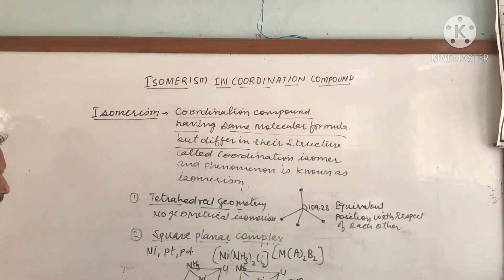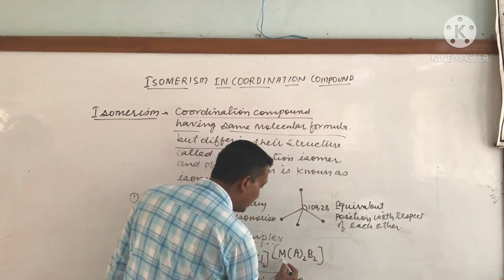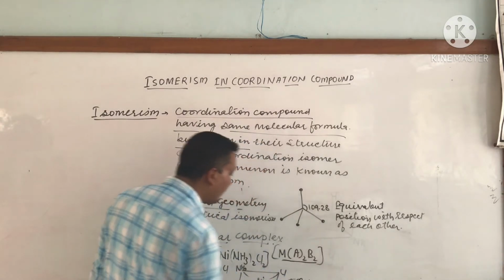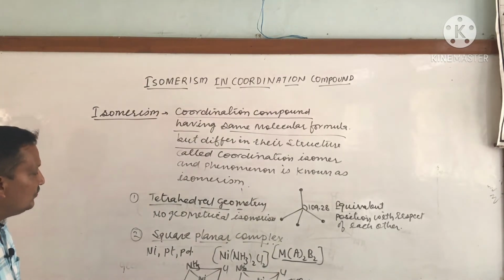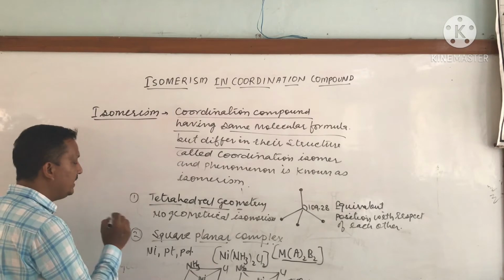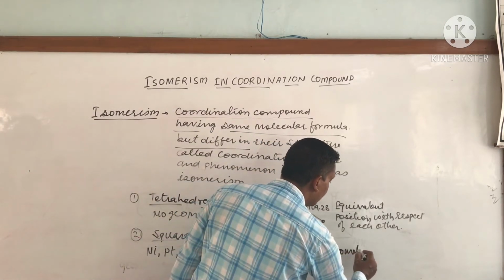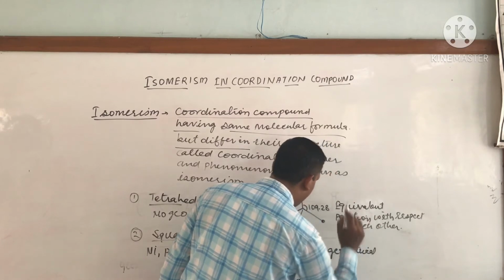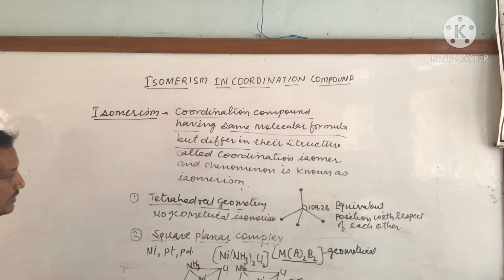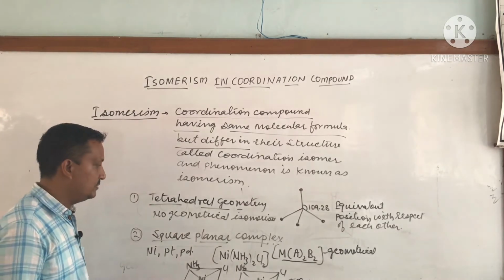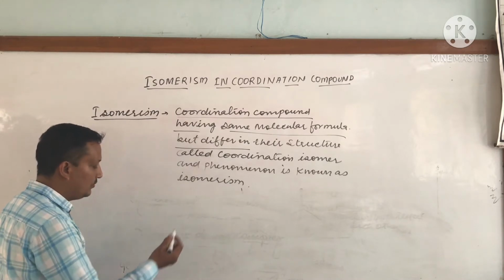And generally one question is asked in competitive exams: these molecules exhibit which type of isomerism? Ma2B2. So Ma2B2 will exhibit only geometrical isomerism, not optical. It is not possible that it will exhibit optical isomerism, so it will exhibit only geometrical isomerism. We are taking another example of geometrical isomerism of another complex.